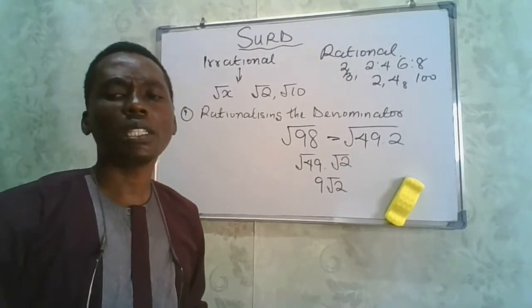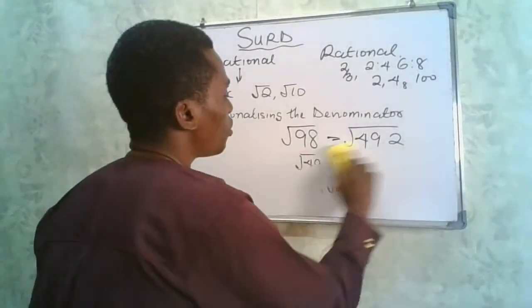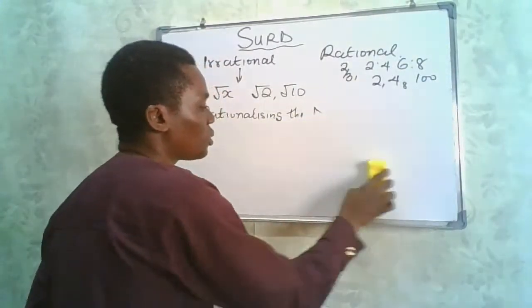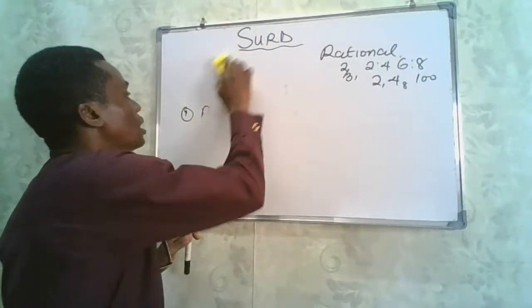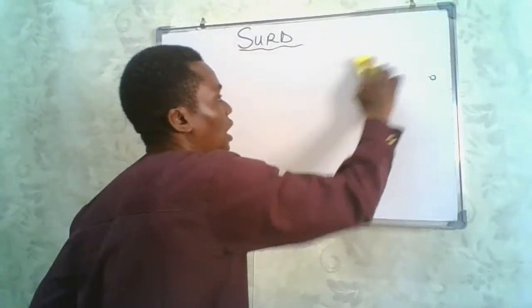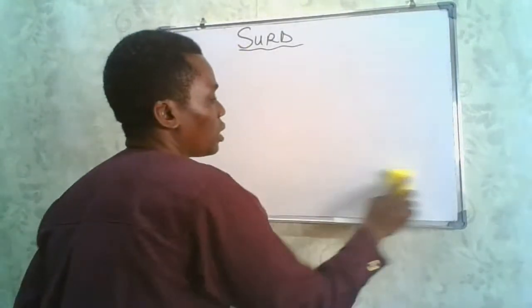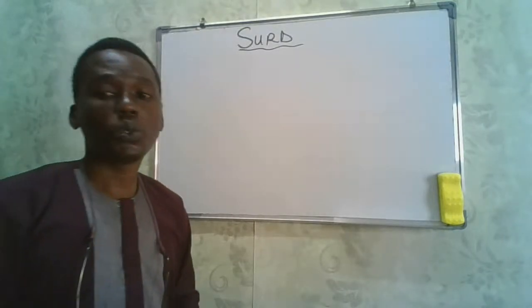So we want to look at surd operations. Surd operations also involve multiplication, addition, subtraction, and division, etc. Now let's consider some of the things we need to bear in mind when carrying out all these operations in surds. When carrying out operations in surds, what should we bear in mind?